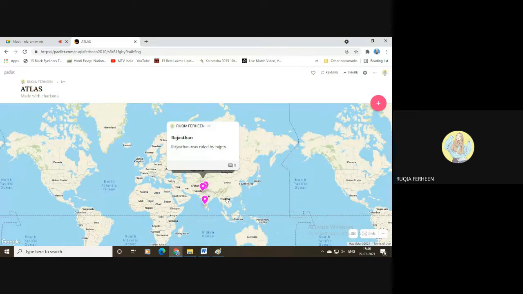See, it is very easy for the students. If you have already taught this lesson in the class and you want to revise it along with the students, and so and so area was ruled by so and so ruler, you can just pin the rulers' names along with the places, so that they won't get confused. The students also won't get confused while locating the places or while remembering the rulers' names. I think it is useful for the social science teachers.